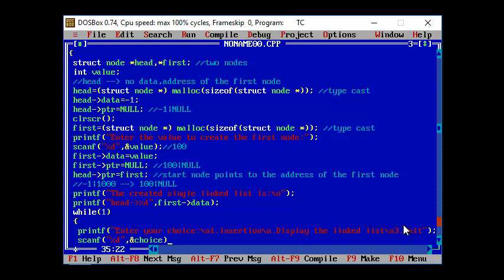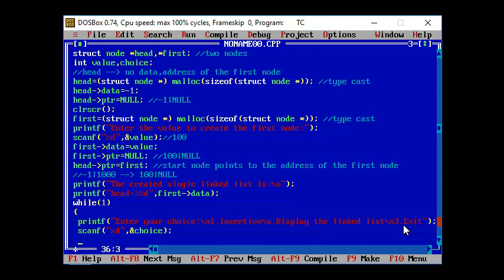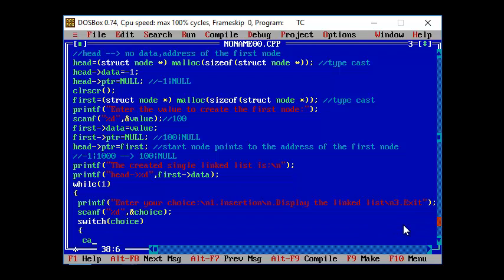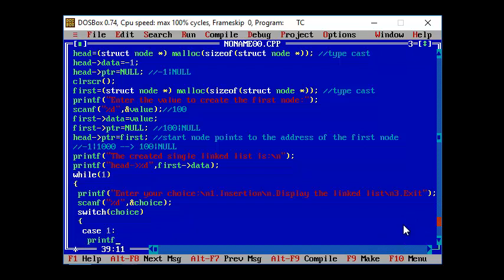Now I'm going to create another variable here of the value that is choice. Once the input has been received from the user, I'm using a switch case by passing the choice value as an input to the switch. If the user has entered the case value 1, that is insertion, then I'm going to ask the user to enter the new node value. Remember, once your first node has been created, I'm taking this insertion concept, thinking that the new nodes are created at the end of the linked list.